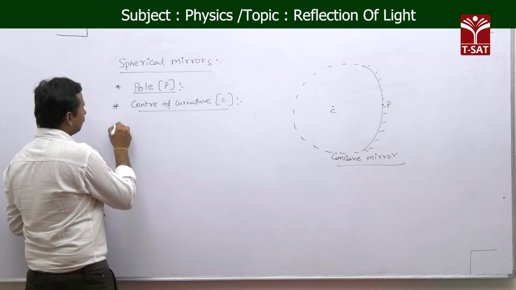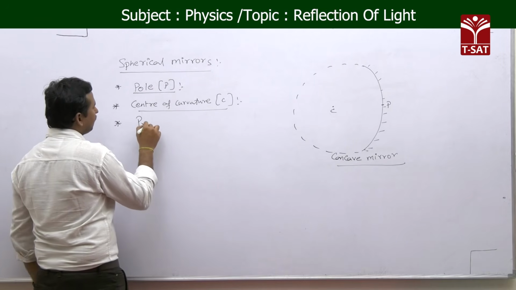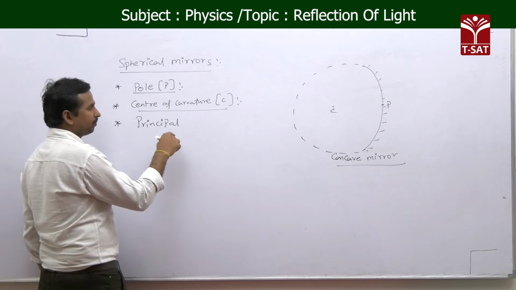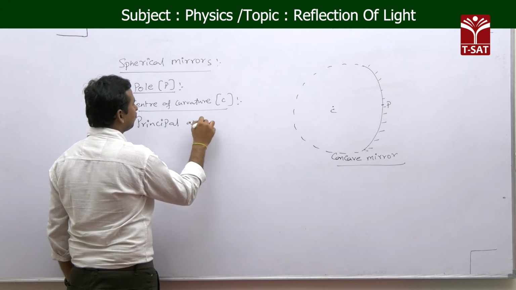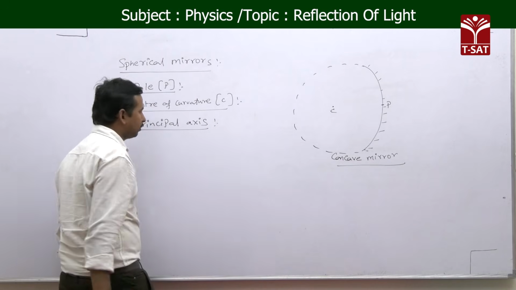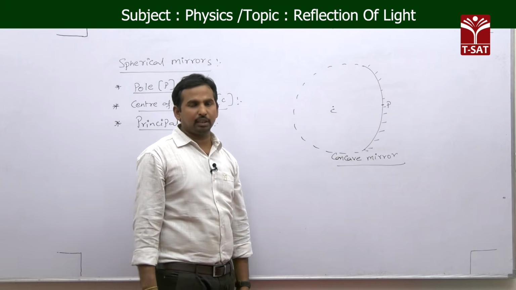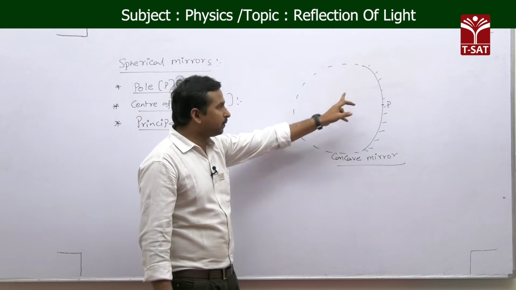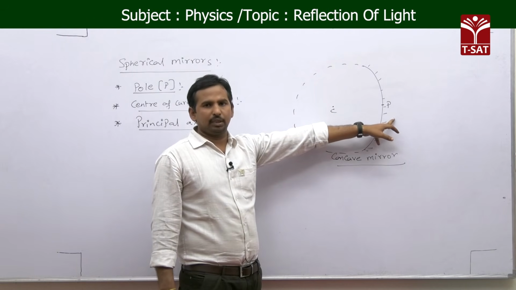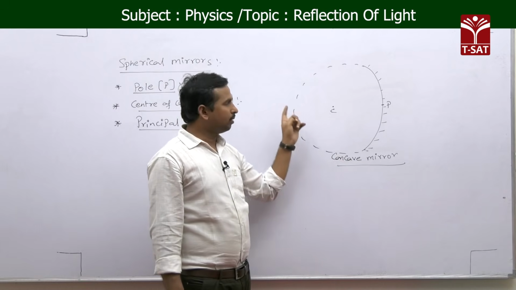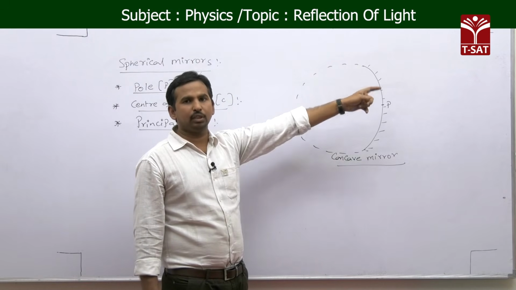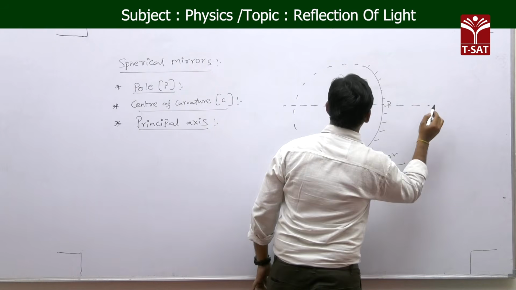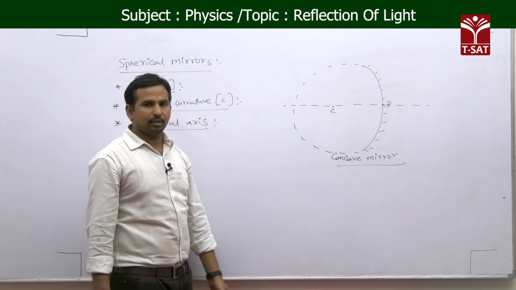And the third one we call the principal axis. Remember, principal means head of all the axes. The principal axis is an imaginary line passing through the center of curvature as well as the pole of the spherical mirror.